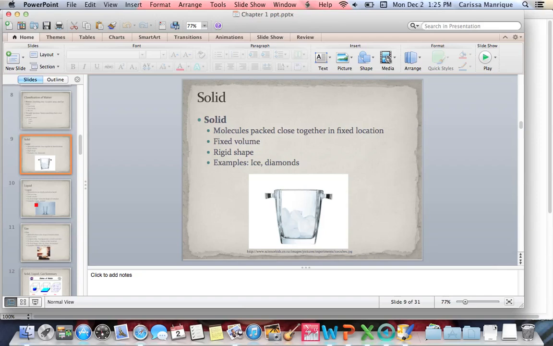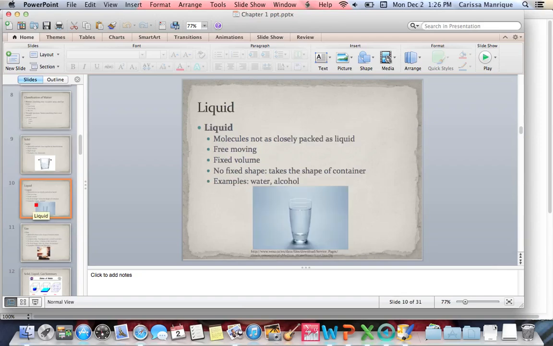Then there's liquid. Liquids are not as closely packed together. We're going to learn about intermolecular forces. These are sort of the glue that holds molecules together. If we think about that, a solid would have very strong glue, very strong intermolecular forces. Liquid flows, okay, so the glue that holds it together is not as strong. It's free moving, whereas a solid is not. A solid just stays there.